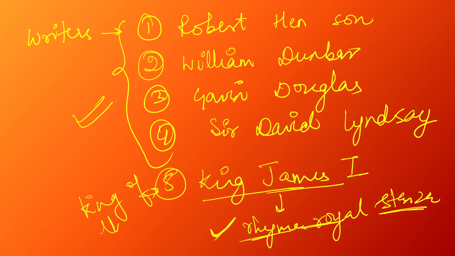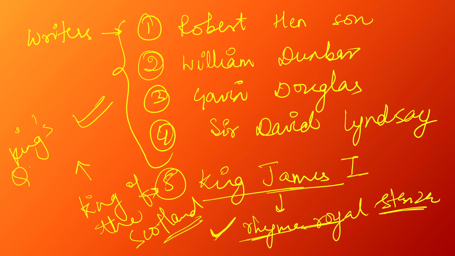He was the king of Scotland, not England, sorry, and he wrote a work called The King's Quair. In this work he used the rhyme royal stanza, and King James I had a major role in popularizing this form of stanza. The next thing, I will talk about the rhyme royal stanza. What is the rhyme royal stanza here?